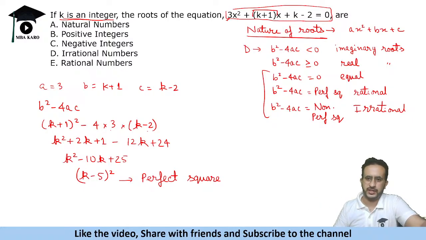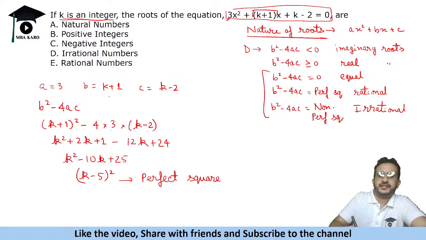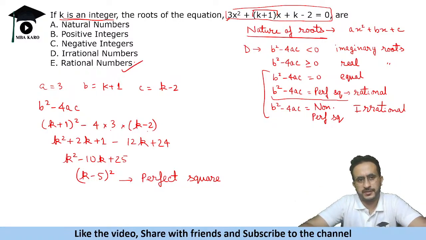कोई भी integer का square ले लो. 3 square is 9, perfect square. Minus 6 whole square is 36, which is again a perfect square. So if k is an integer, this is going to be a perfect square, and in perfect square we have rational roots. So these are rational numbers.